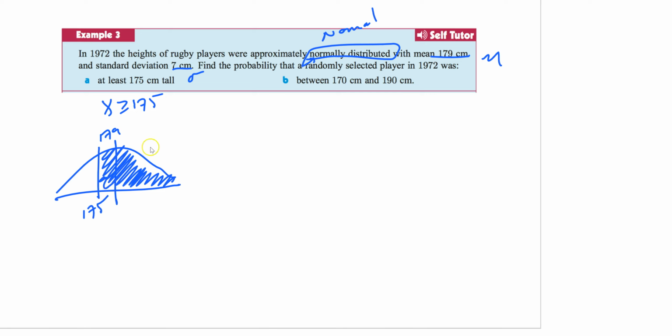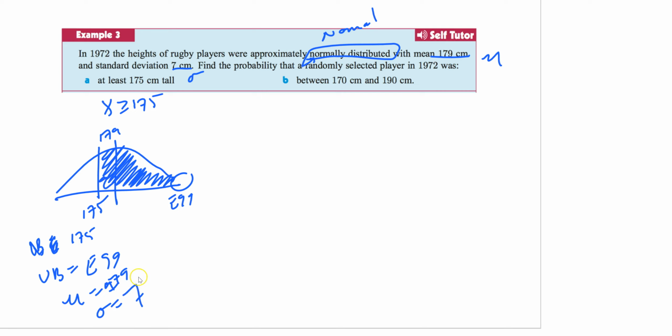By the way, I don't think I mentioned, but halfway is 0.5, so it would be 0.5 plus that if you haven't memorized. But why? We have a calculator. So we'll do lower bound is 175. Upper bound is the max, which in this case is E99. The mean is 179. And the standard deviation is 7. Those are supposed to be the harder ones. These are the easier ones.